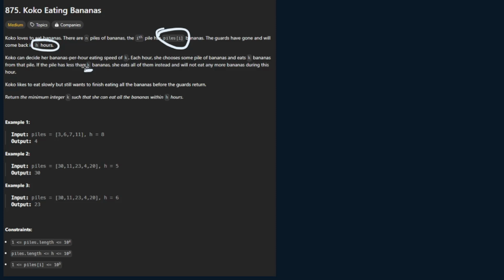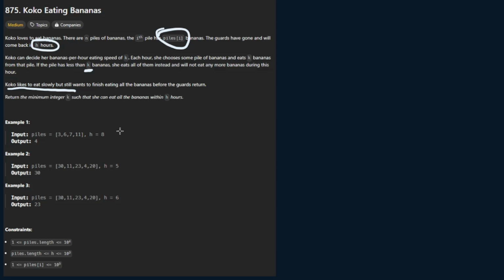Let's say we can eat faster than the amount of bananas that are in the pile. Let's say our pile has one banana and our eating speed is 2. Even though we ate that one banana and have an extra banana to eat in that hour, we can't move forward, because that pile only had one and we need to wait until the end of the hour to start eating the next pile. So basically Koko likes to eat slowly but wants to finish eating all the bananas before the guards return. So we need to return the minimum integer k such that she can eat all the bananas within h hours.